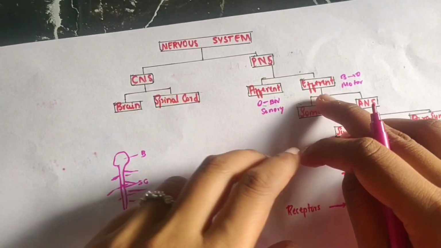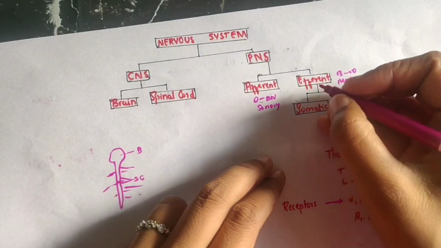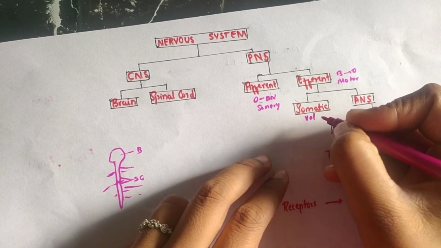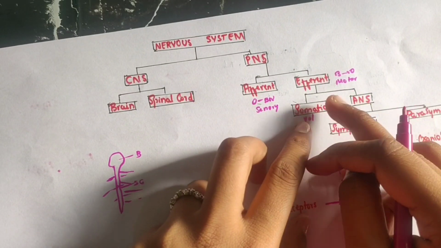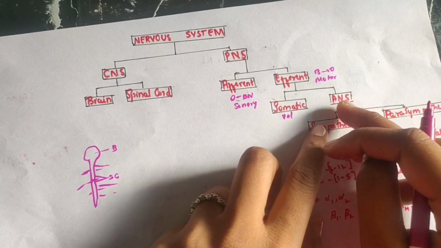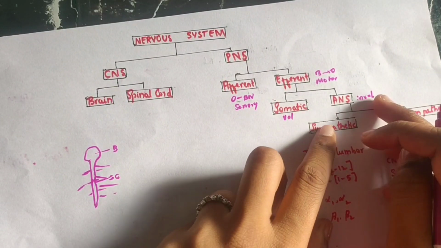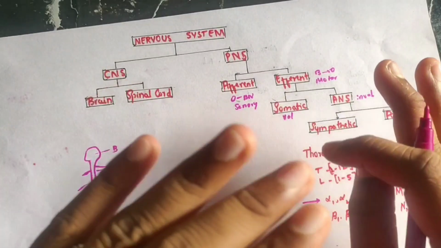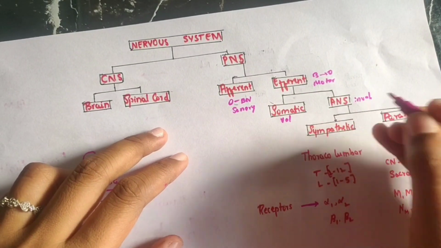And if we speak about the efferent, there may be somatic or autonomic. Somatic means they provide innervation to voluntary muscles. If they innervate voluntary muscle, they are called somatic neurons. Whereas if they provide innervation to involuntary muscles, they are known as the autonomic nervous system. Now I think you understood this also. Efferents are further divided into somatic and autonomic.